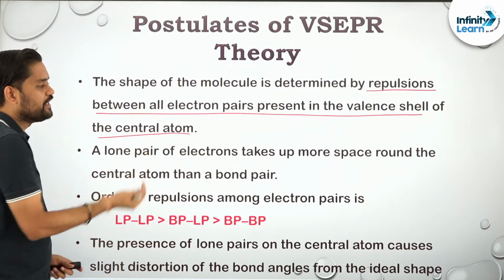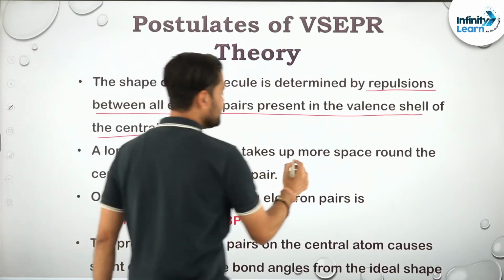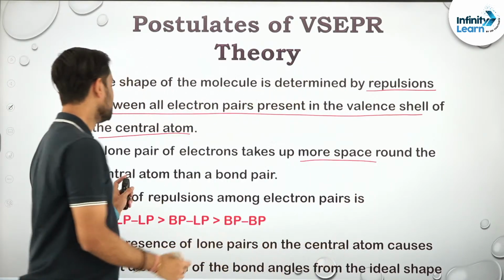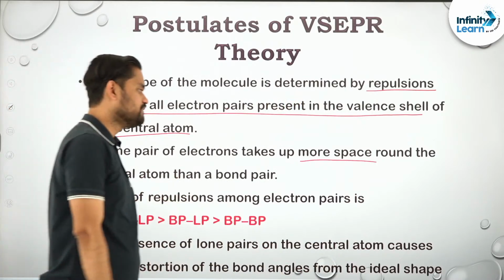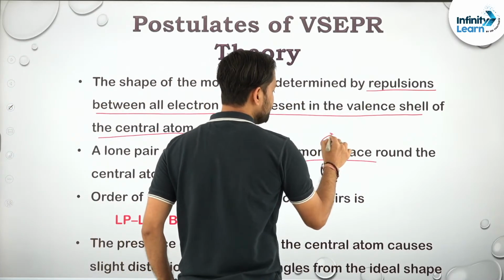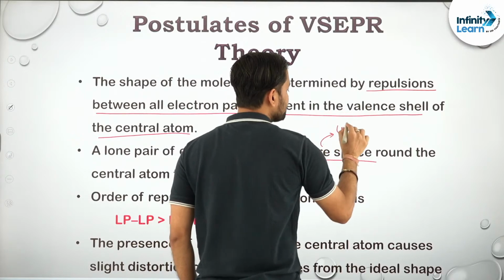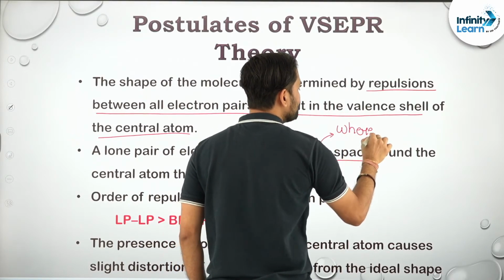Second, a lone pair of electrons takes more space around the central atom than a bond pair. That means you should always place the lone pair where the bond angle is more.